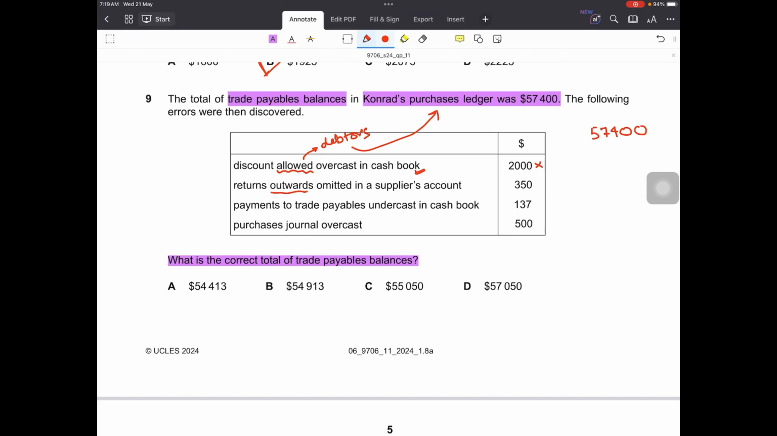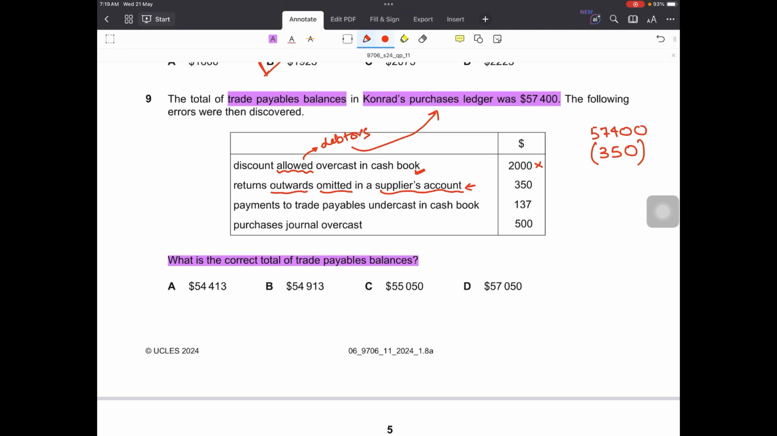Second is returns outwards omitted in a supplier's account. The problem is in the supplier's account and we are correcting the supplier's account balances. So if this has been omitted, we have to adjust the 350. Now returns outwards reduce your liability, right? You don't have to pay for the goods that you have returned. So from 57,400 I should subtract 350, as I won't be paying for these goods. They reduce my liability. They are recorded on the debit side of the supplier's account.